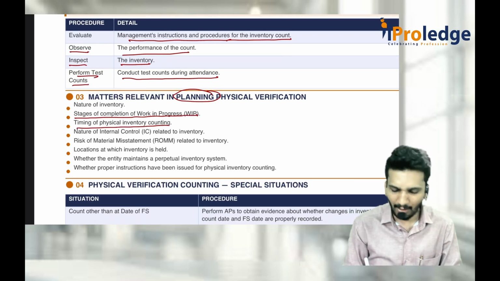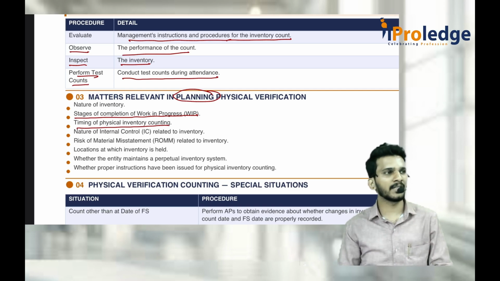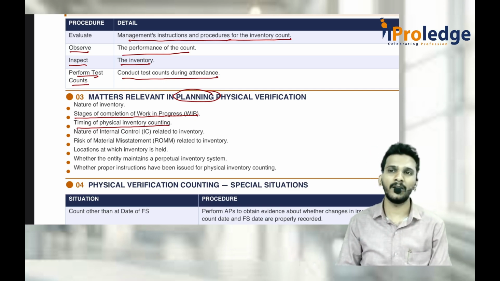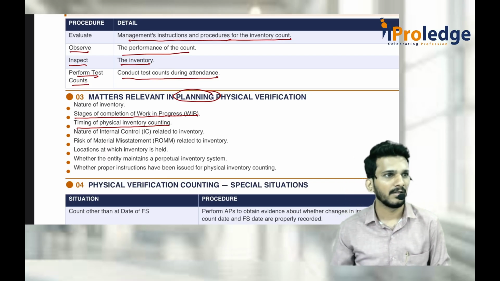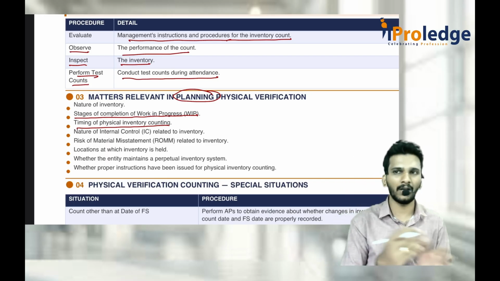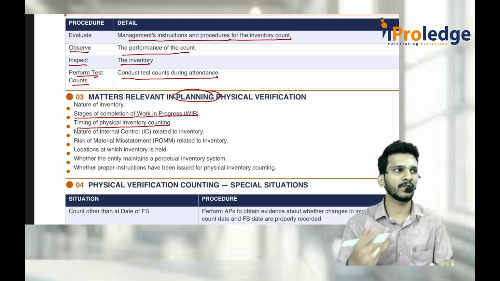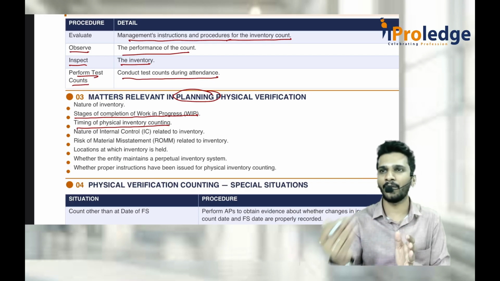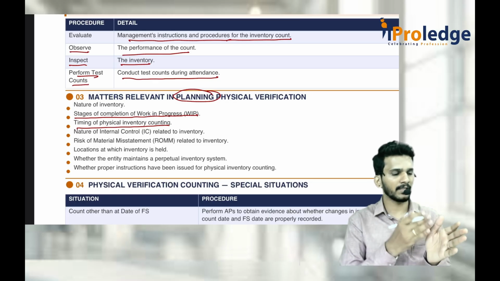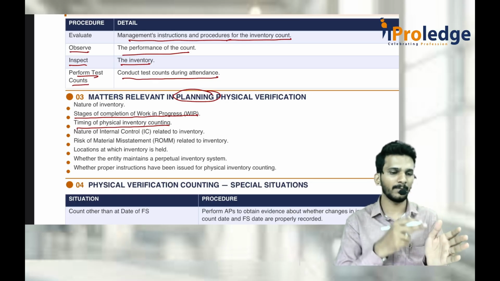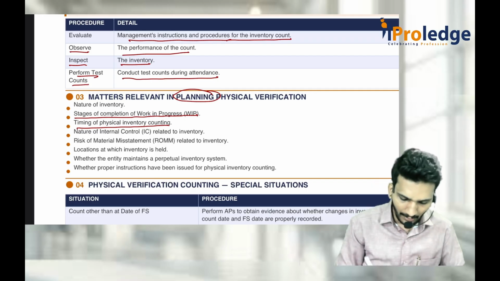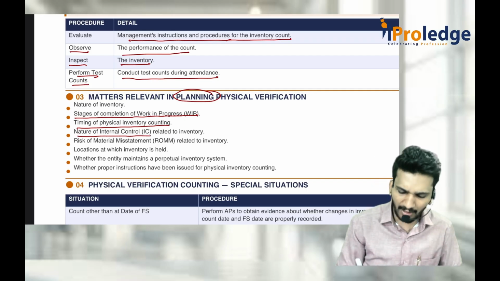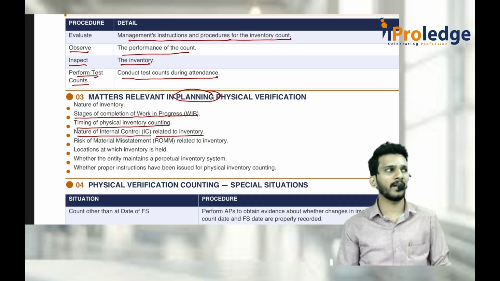Timing of physical inventory counting. What should be the timing of physical inventory counting generally? The timing should be as near as possible to the balance sheet date, generally 31st March. If that is not happening, then either before or after you do it and perform some alternative procedures between that gap. For example, 5th April you did, then 31st March again you do it at a later point of time. 31st March, 5th April, do the reconciliation, get the exact figures. The nature of internal controls related to inventory: how the controls are implemented in the company.